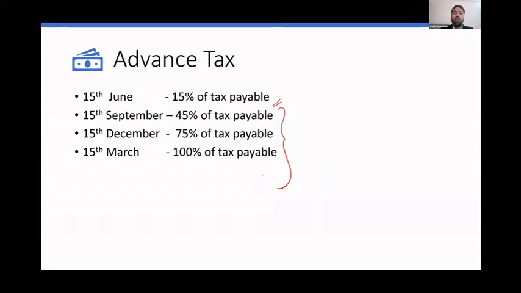So from 15th June onwards, if you are making payment on 30th September, that means it will be the next financial year. As I told you, the previous year is your financial year, and in the assessment year you're paying income tax in the next year. So if you're not paying the 15% on 15th June, they will start the calculation from 15th June onwards till you make the payment, at 1%. It will be a huge amount if you take that 1%. It will be at least 12 to 15 months. So it will be at least 12 to 15% of interest paid unnecessarily, just because you didn't look at this advance tax provision.